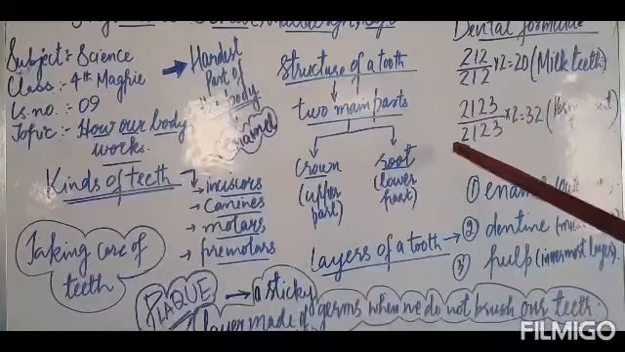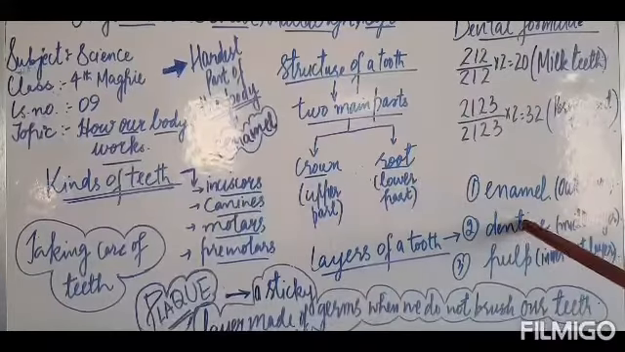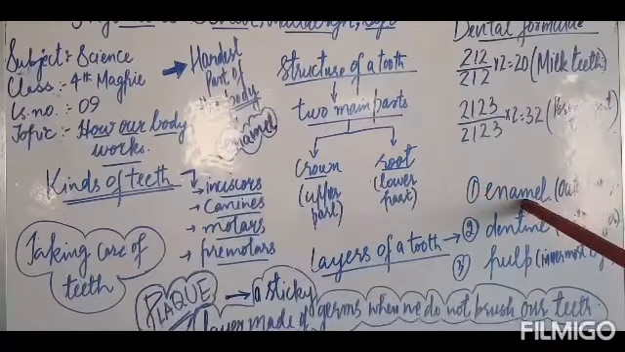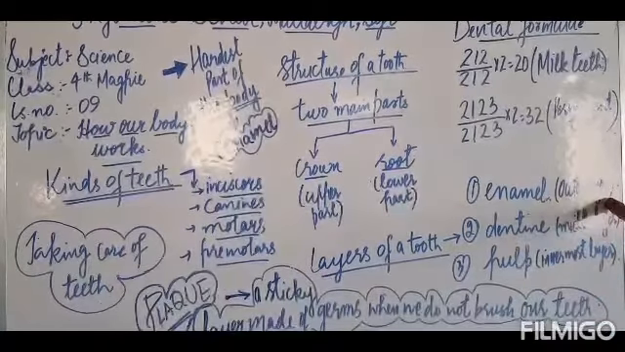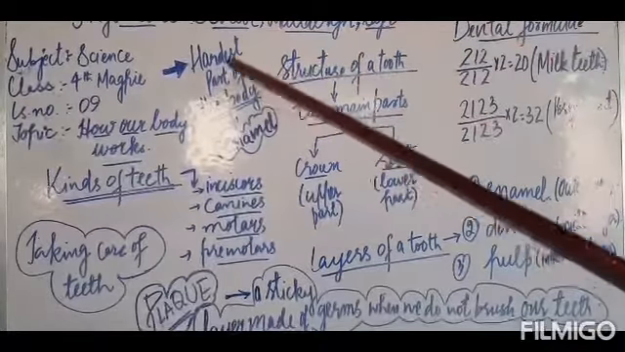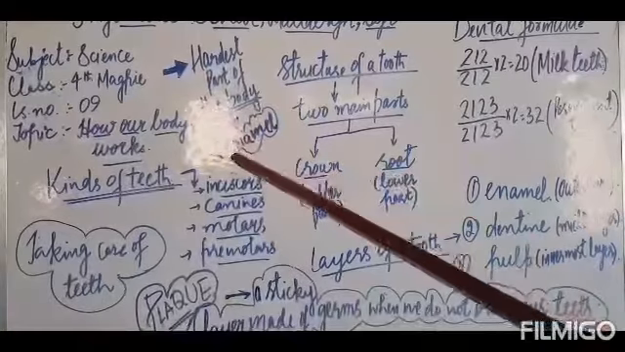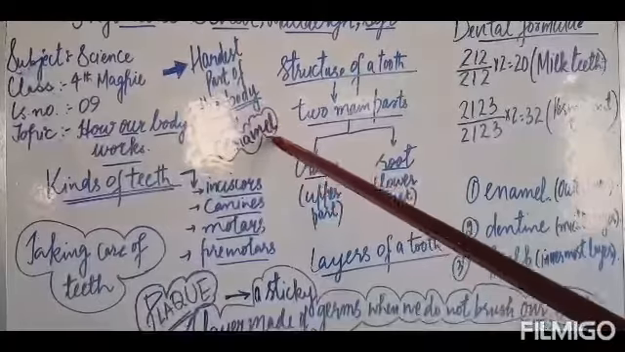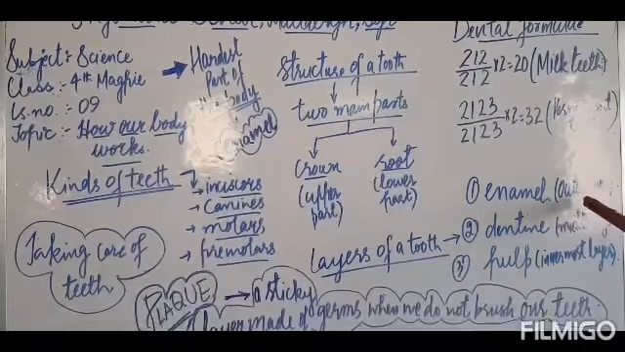Our tooth has 3 layers: enamel, dentine and pulp. Enamel is the outer layer of the tooth. And dear kids, do you know that this enamel is the hardest part of our body? Which is the hardest part of our body? Enamel, the outer layer of the tooth.